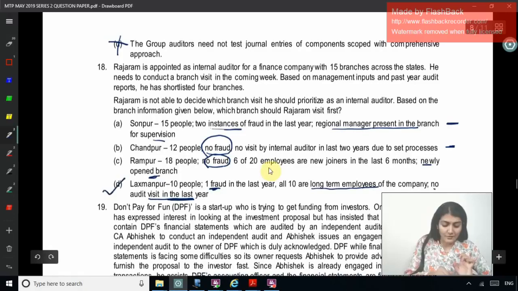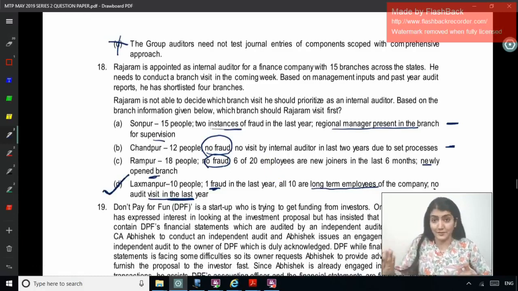Right, so Lakshmanpur should be the first one. Priority wise, that should be the first one. Okay, right, that is 18.